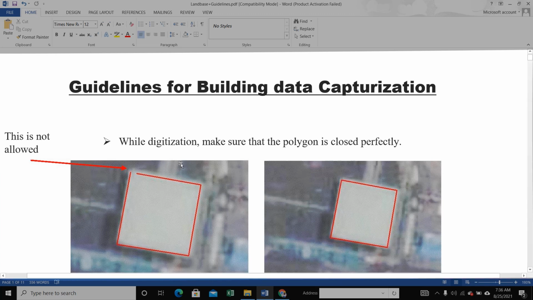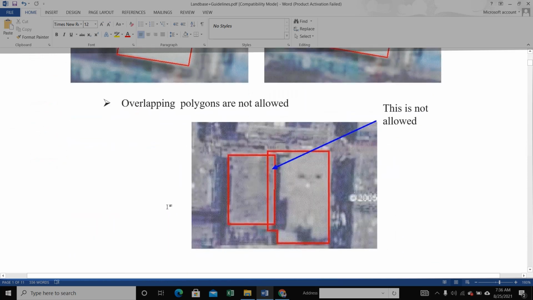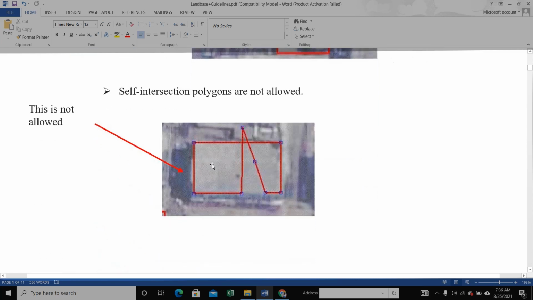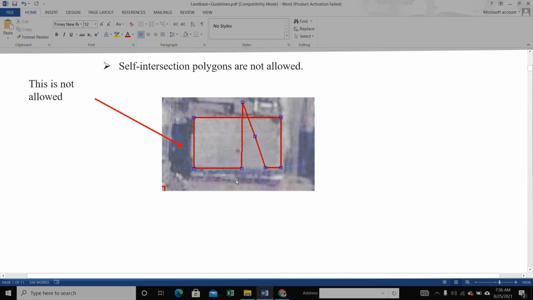While digitizing, make sure that the polygon is closed perfectly. This is not allowed and this is allowed. This is perfectly closed, so we capture this type of building. This type is wrong, so overlapping polygons are not allowed. Each other polygon overlaps, so this is not allowed for building capture. And self-intersection polygons are not allowed. This is a self-intersection polygon, so this is not allowed.